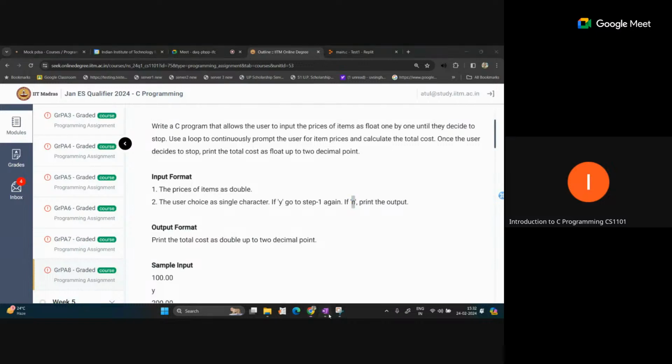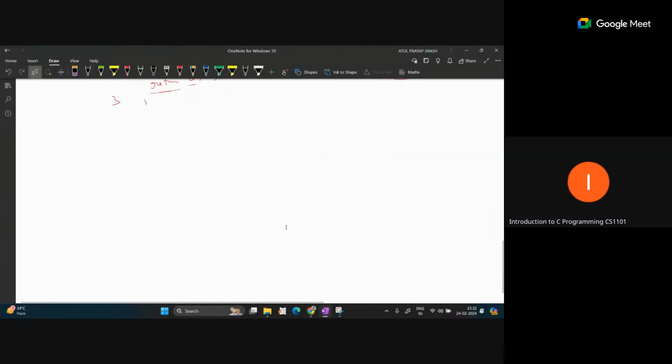So how does the behavior actually work? Our program is running and we first ask for the price of the item. Say the first item price is 50. We give this value as input. We also maintain one variable, total, and we add all the input values into this total variable. We start with 0, and when the user gives input 50, this value is added into total.